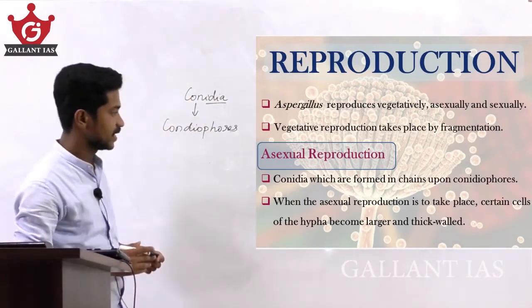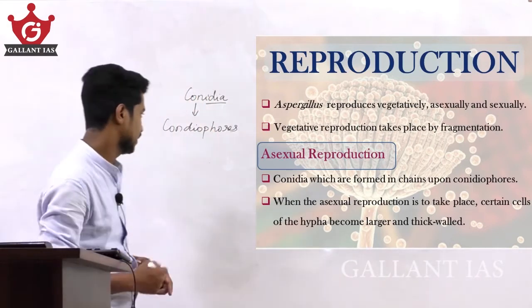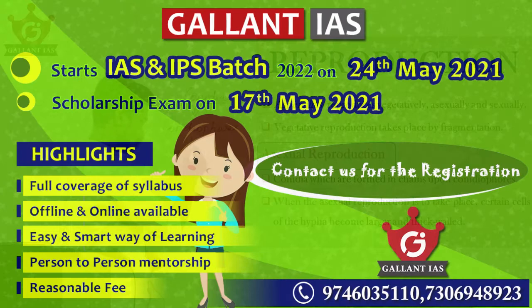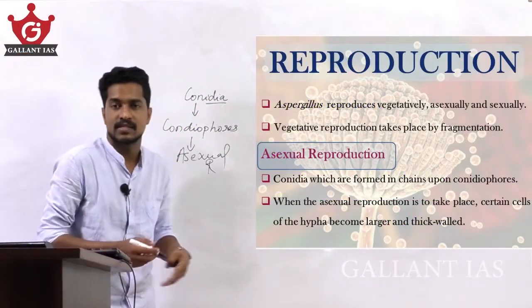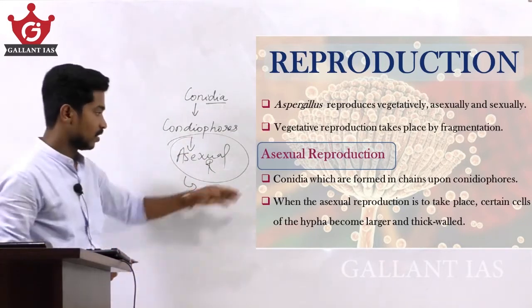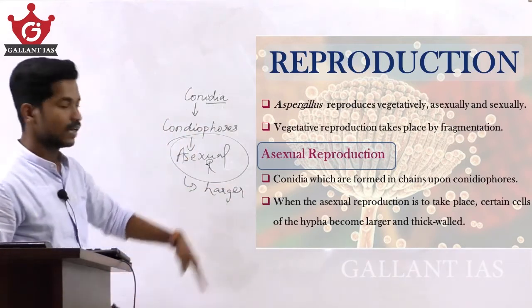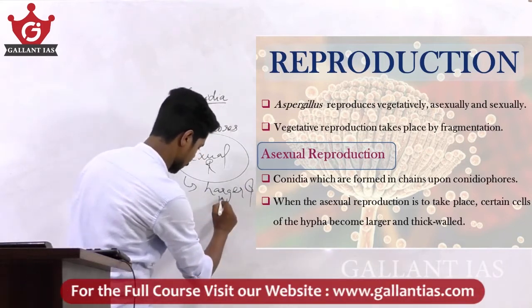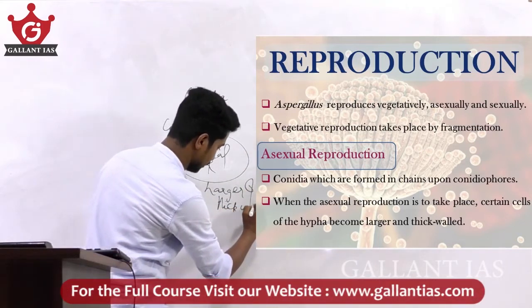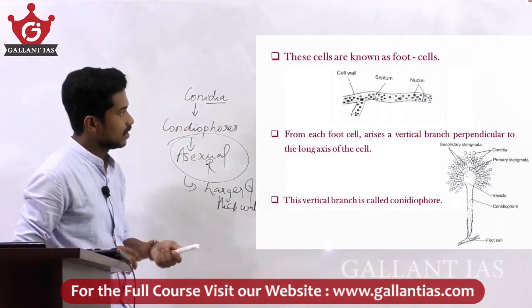At the time of asexual reproduction, certain cells of the hyphae become larger and thick-walled. These cells are known as foot cells.